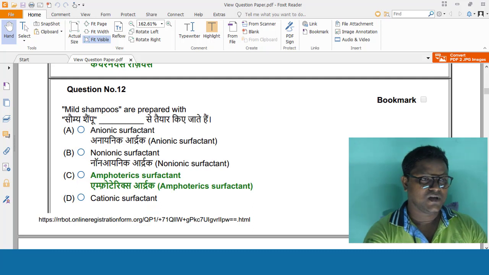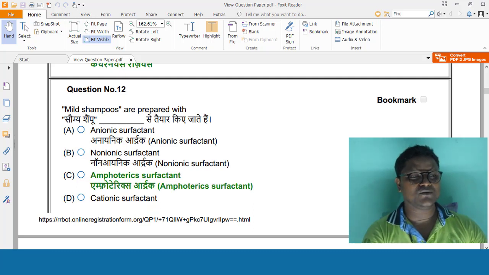Mild shampoos are prepared with dash. Mild shampoos are generally prepared by amphoteric surfactants. So this is the answer.